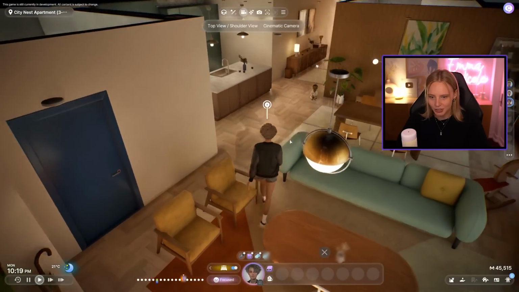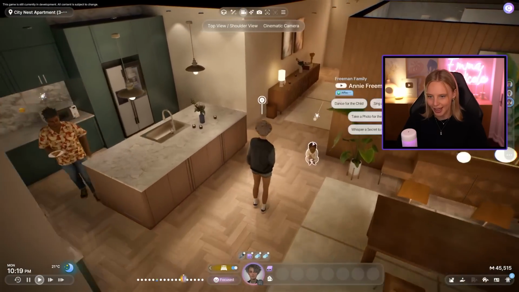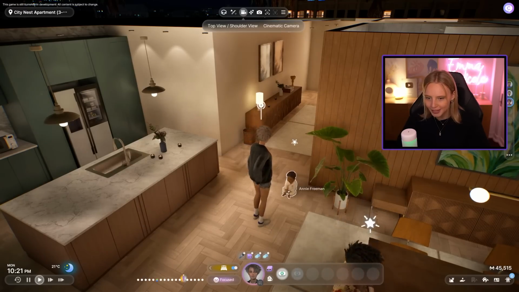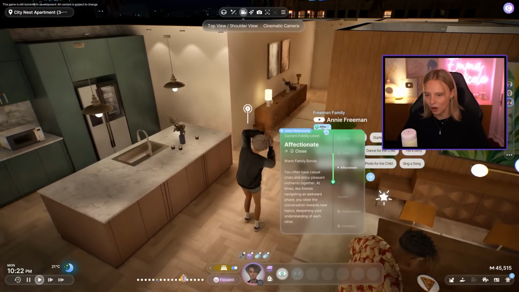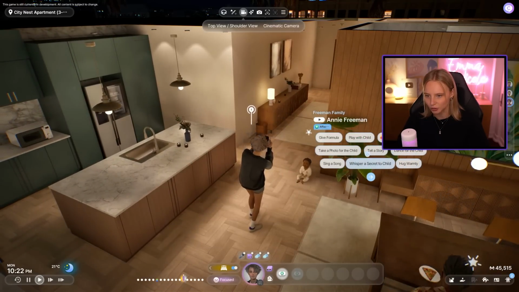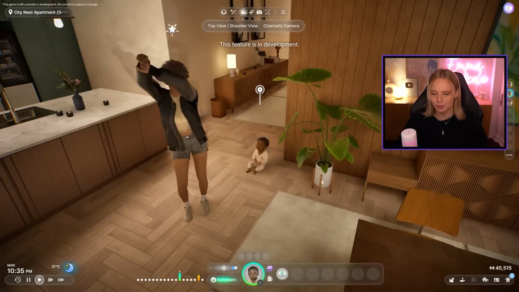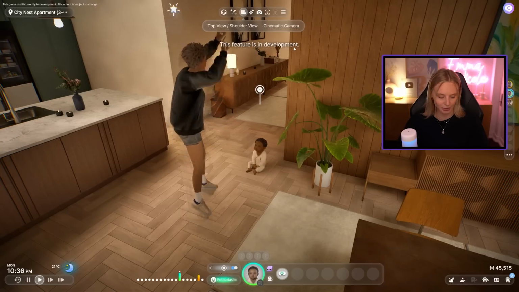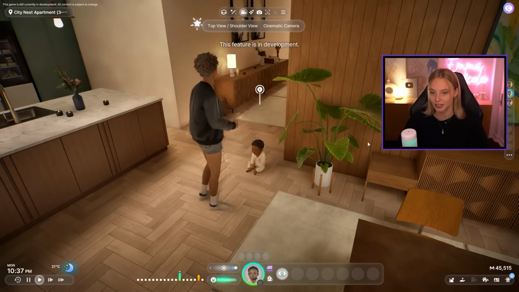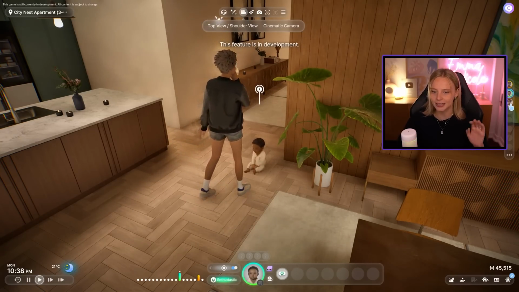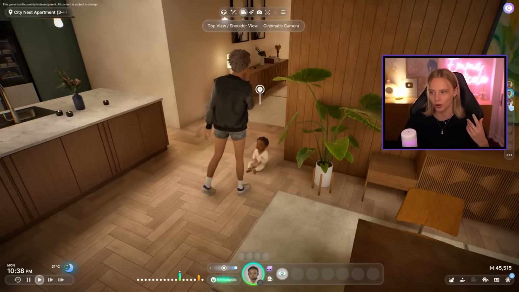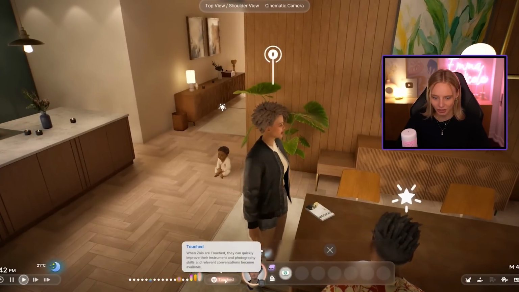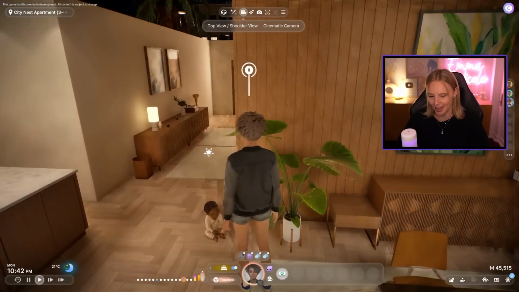Meanwhile, I want Ellie to hang out a little bit with Annie, so take a photo for the child, hug warmly. I'm gonna get their meter all the way up to loving and see if that unlocks more interactions. At the moment, we are playing as Annie and I can't really do anything. It says this feature is in development every time I try to control her with the WASD keys. So let's see what interactions we unlock with all the different life stages. Really sweet because Ellie is now feeling touched after hanging out with Annie for a little bit.